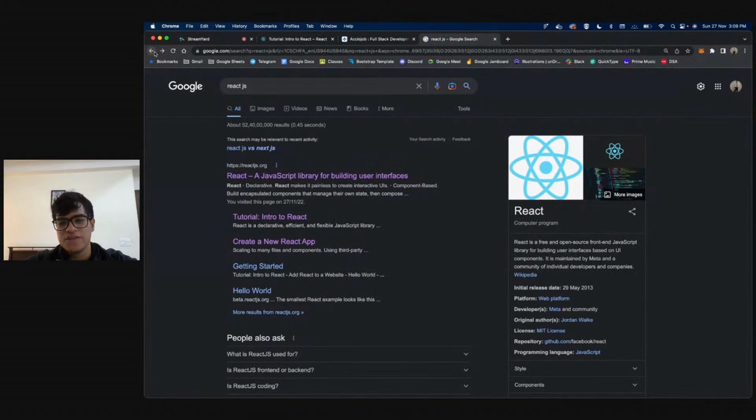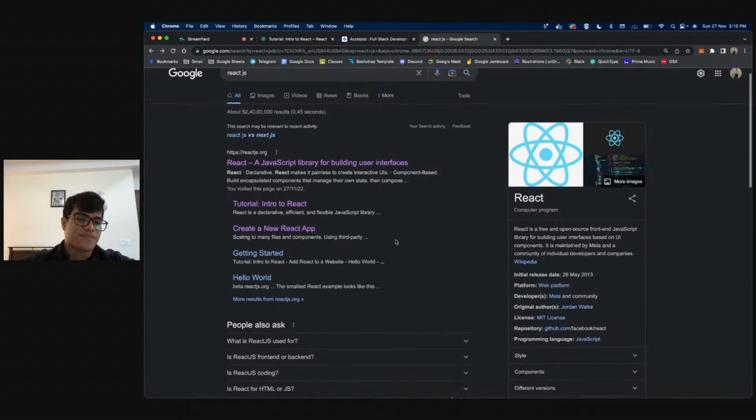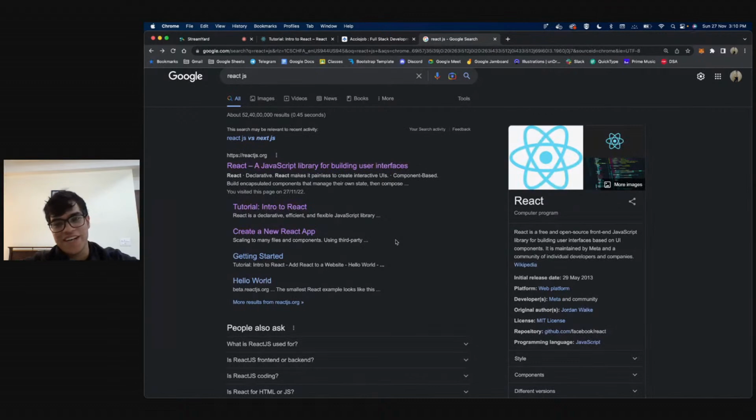I'm not so sure if Facebook started it, but currently it is technically owned by Meta. Meta is obviously Facebook's parent company. As you can see, there's this repository as well, github.com/Facebook/React. So React was built by Facebook, and surprisingly, Facebook is built on React as well now. In the sense, Facebook recently updated their entire website.